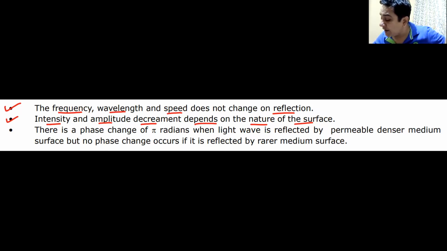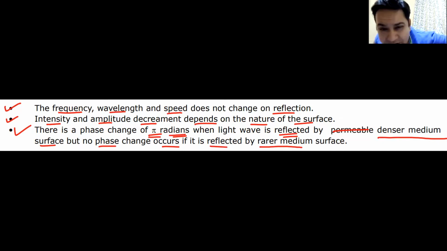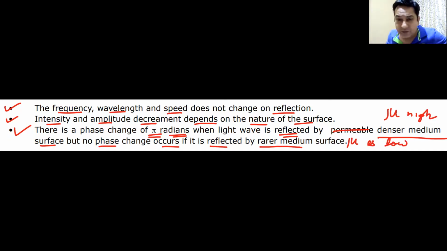Then there is a phase change of 180 degrees or pi radians when it is reflected by a denser medium, but no phase change occurs when it is reflected by a rarer medium. What do you mean by a denser medium? For a denser medium, mu, which is the refractive index, is high, and for a rarer medium, mu is low. Now, what is this denser medium and what is this rarer medium? I will be discussing these two mediums in a lot of detail in the topic of refraction.